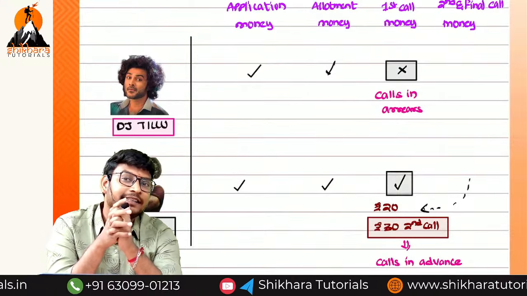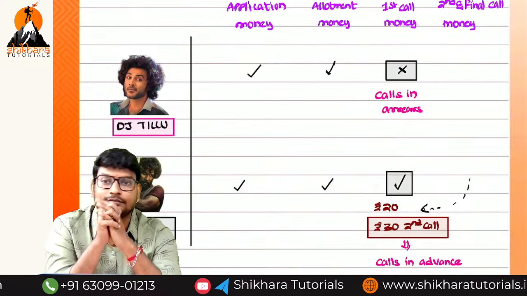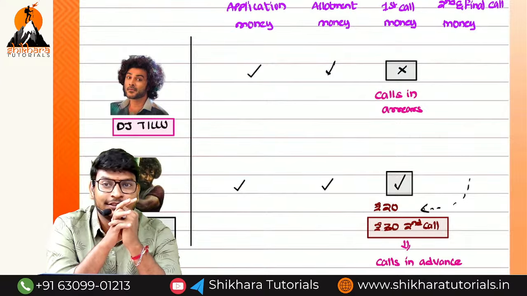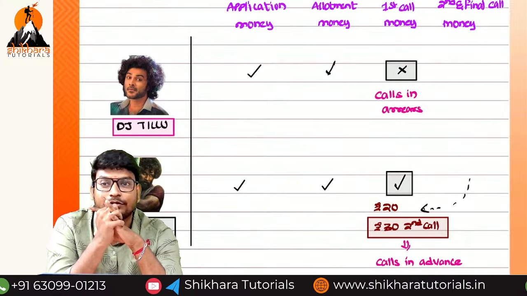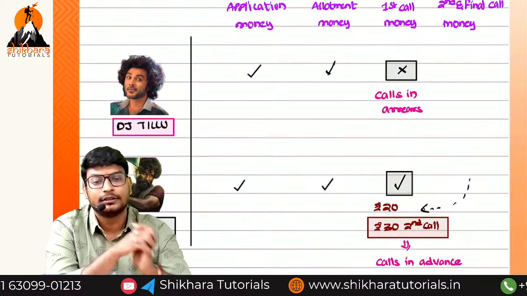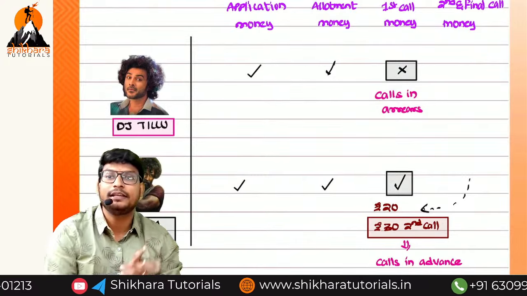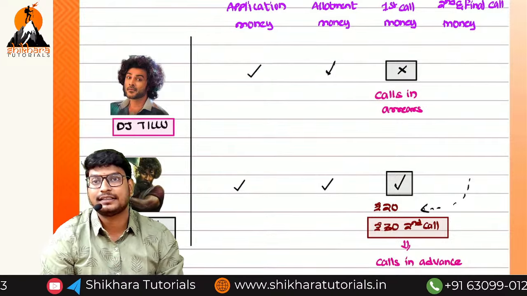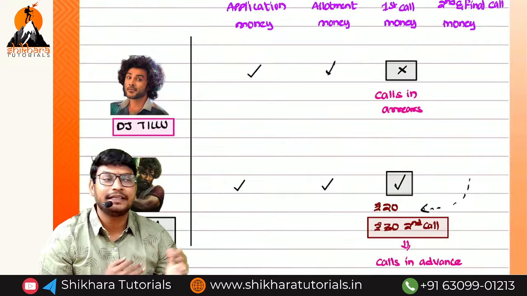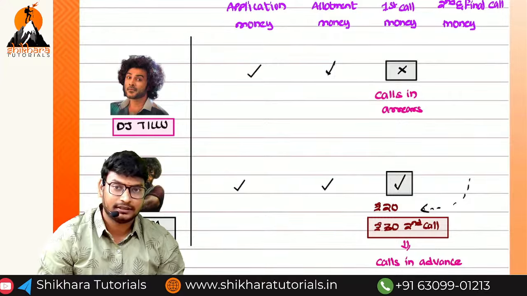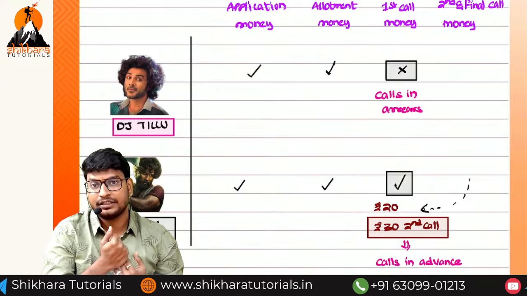Now, calls in arrears: is it an asset or a liability? We have to think from whose point of view? From the company's point of view. So calls in arrears is an asset, because we have it receivable in future. Calls in advance is a liability, because we have received it in advance. I think you know. We have completed these two examples.